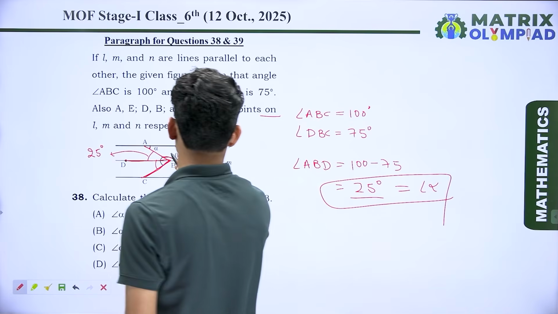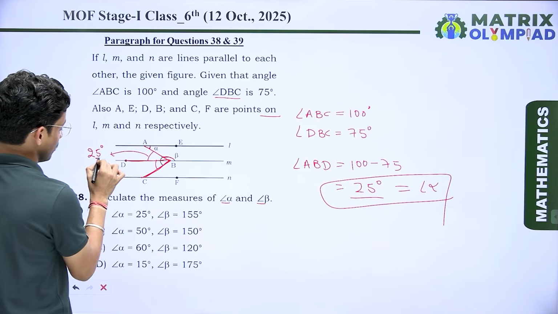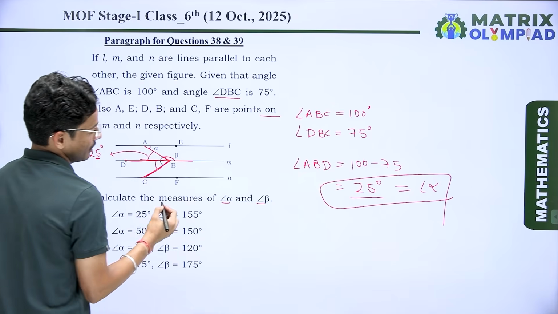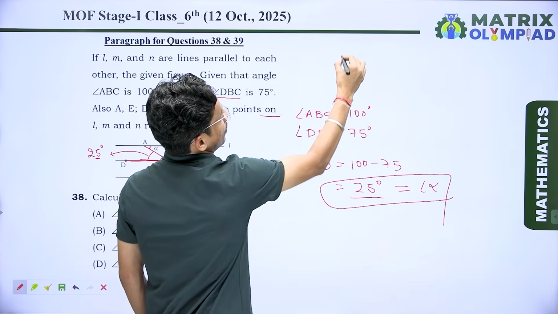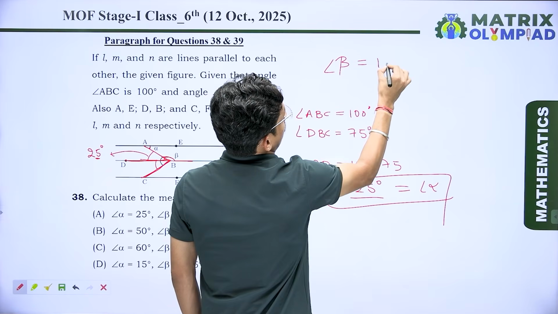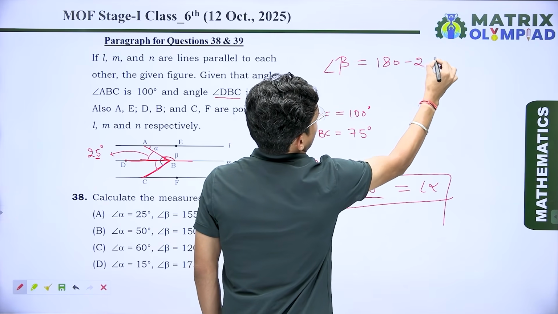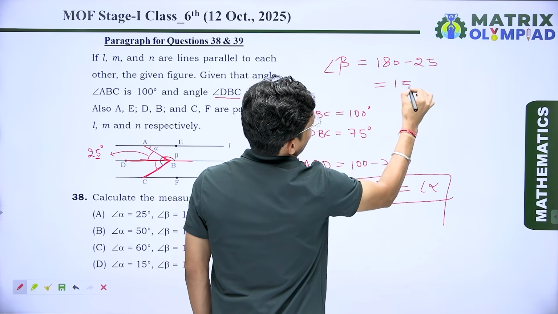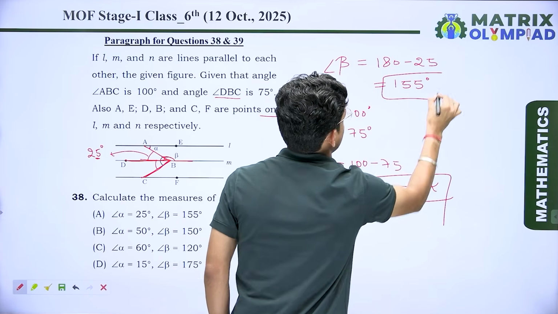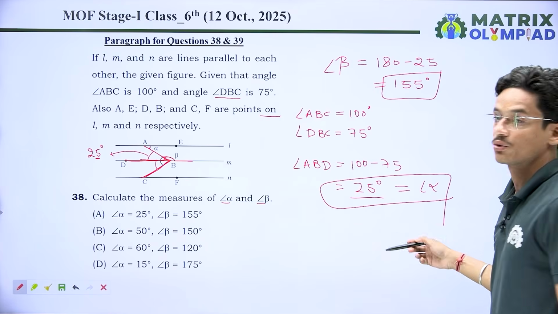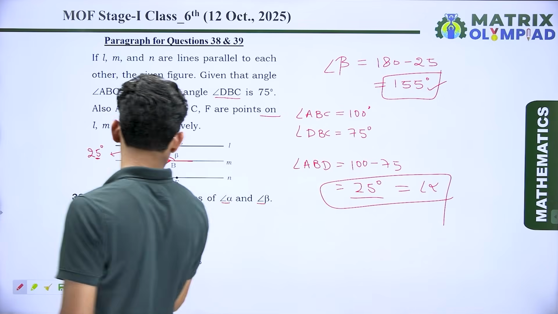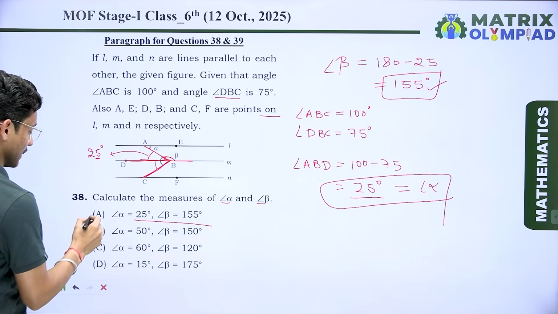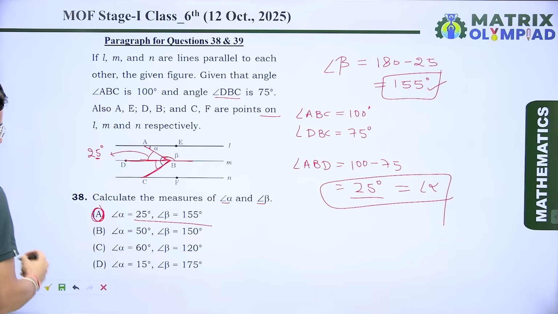And now for beta, we know this one is 25, and here we have a straight line, and angle 25 and beta form a linear pair. So I can write for beta 180 minus 25. After simplifying it, we get 155 degree. It means the value of angle alpha is 25 degree and the value of angle beta is 155 degree. It means option number A is the correct answer.